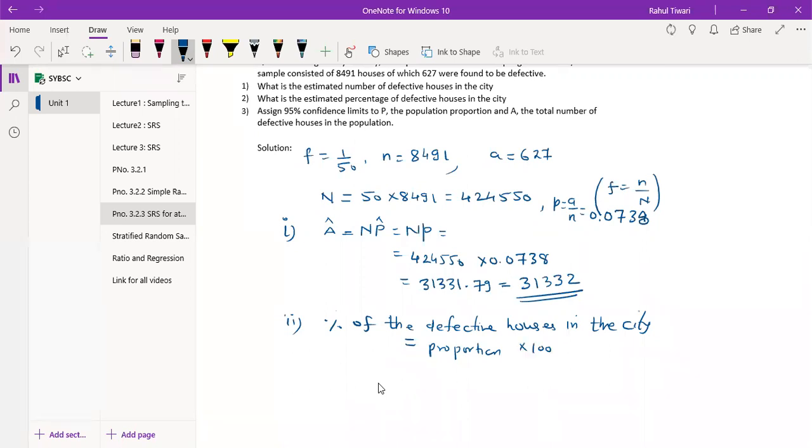So how much proportion do we have? 0.0738 into 100, which turns out to be 7.38. So about 7 percent of houses are defective, I can say.